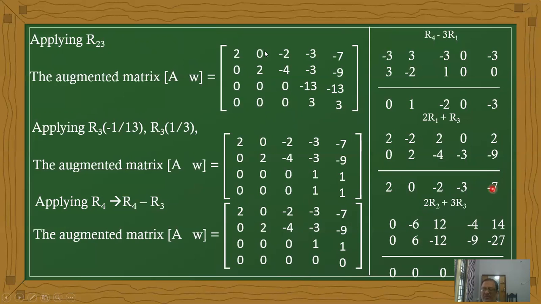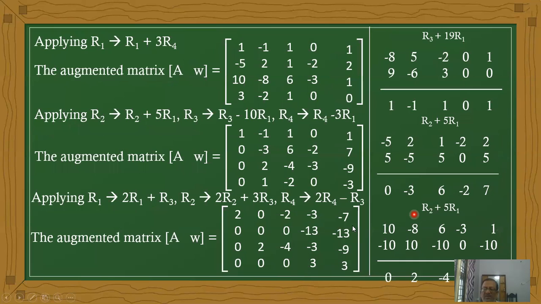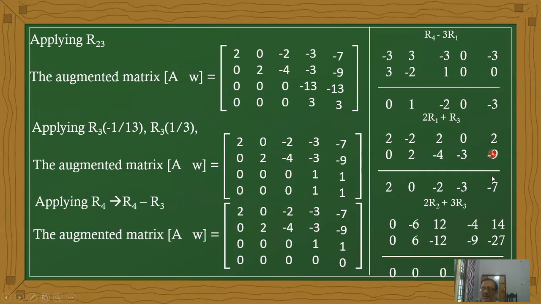Next, R2 plus 3 R3. The second row multiplied by 2 gives minus 6, 12, minus 4, 7, and multiplying by 3 gives next 3, next minus 12, minus 9, and next 27.